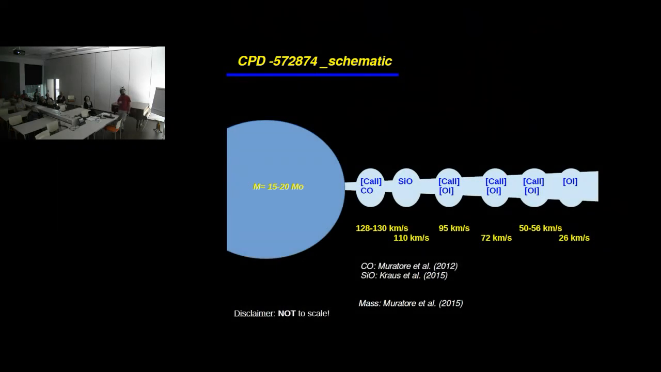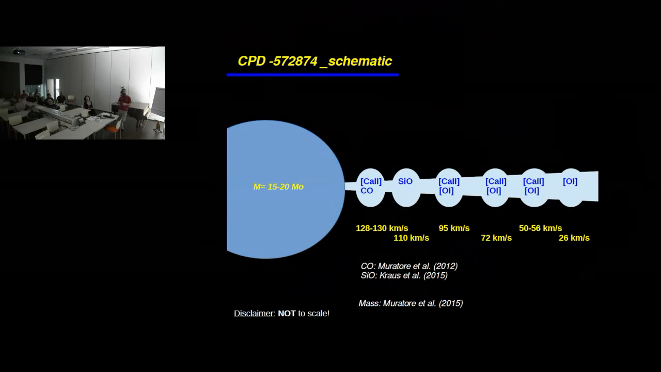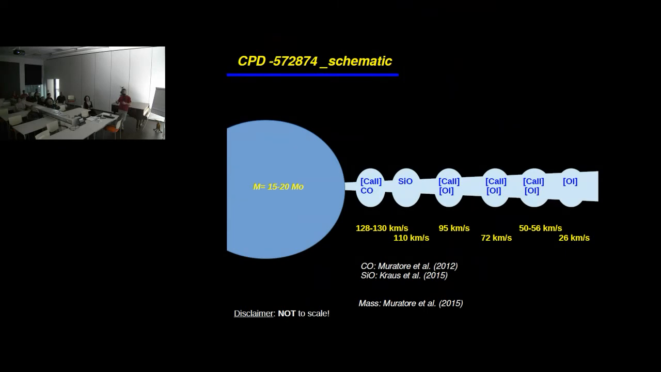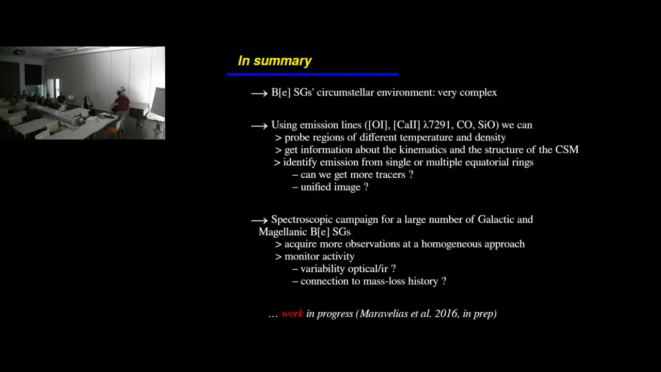So we have calcium and CO very close to the star, also silicon oxide here, and then we have also another set of rings outside. So in this case we have a multiple ring system around the star. In total, I would say that the circumstellar environment around the B[e] supergiants is very complex, as we can see.